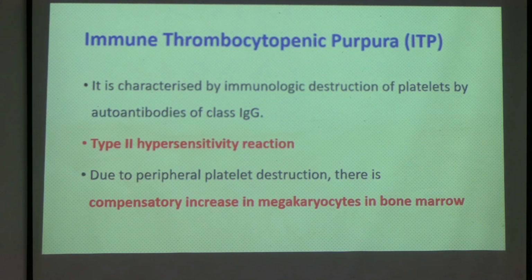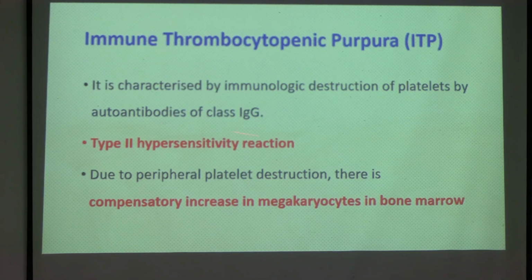The first topic, ITP itself individually comes as a long question from platelet disorders. So what is the definition of ITP? It is characterized by immunological destruction of the platelet by autoantibodies of class IgG. What is the meaning of this? Now, the platelet will be destroyed. So, when a foreign cell comes into our body, which is the first cell to come?